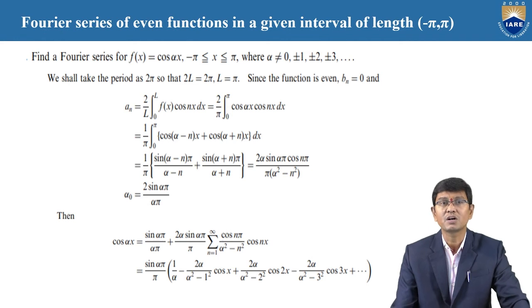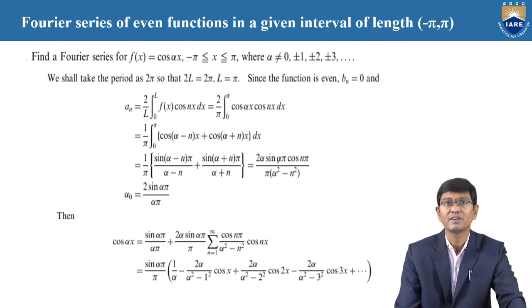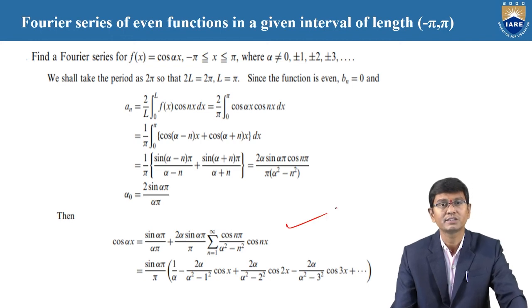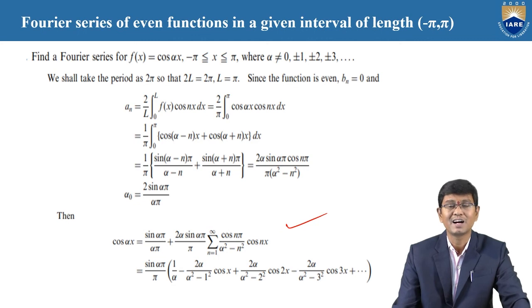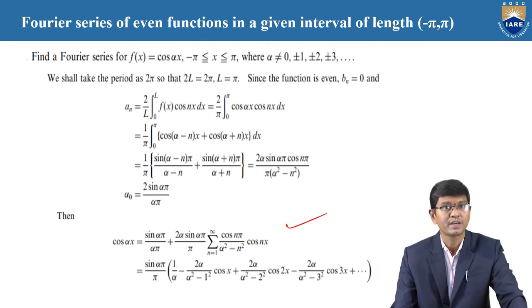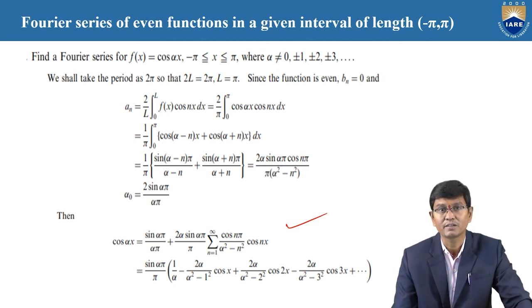Same here also cos x, here also the value of a naught an. Therefore, after the simplification of everything, it is also an even function. The conclusion: cos ax equals a sin a pi by pi into 1 by alpha minus 2 alpha by alpha square minus 1 square into cos x plus up to so on, it is the required series. Here the constant value is alpha.